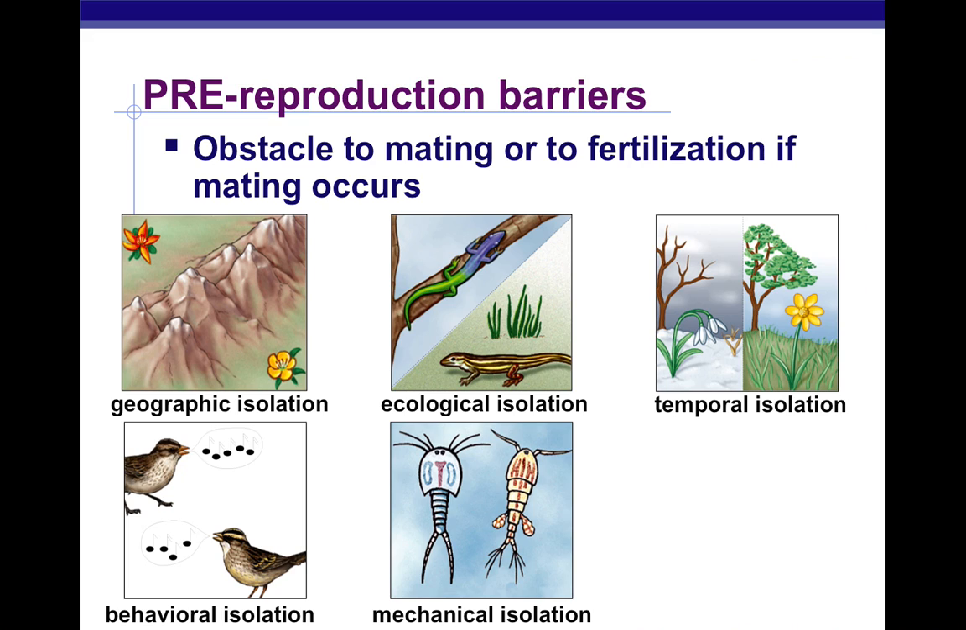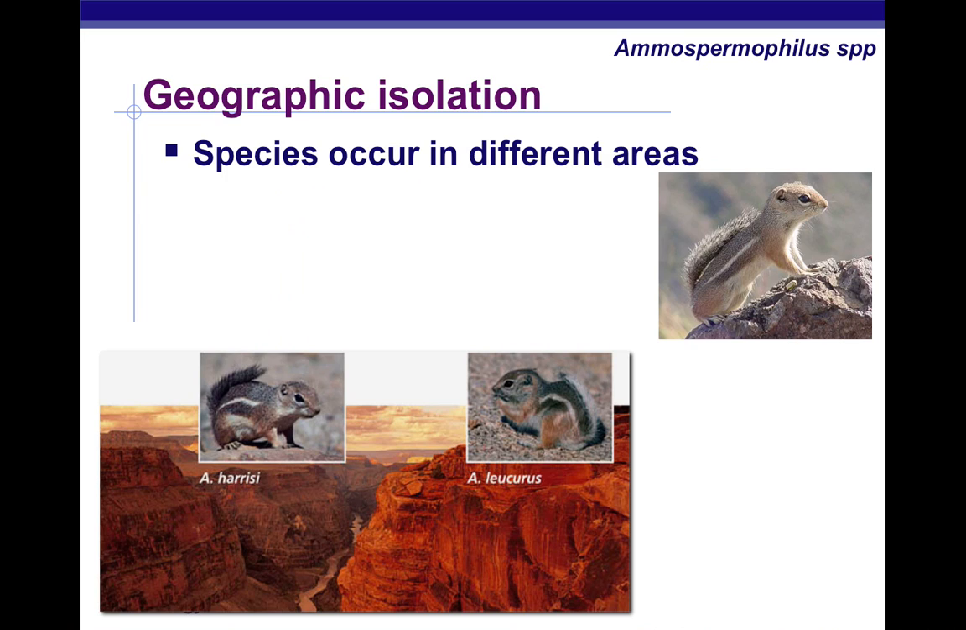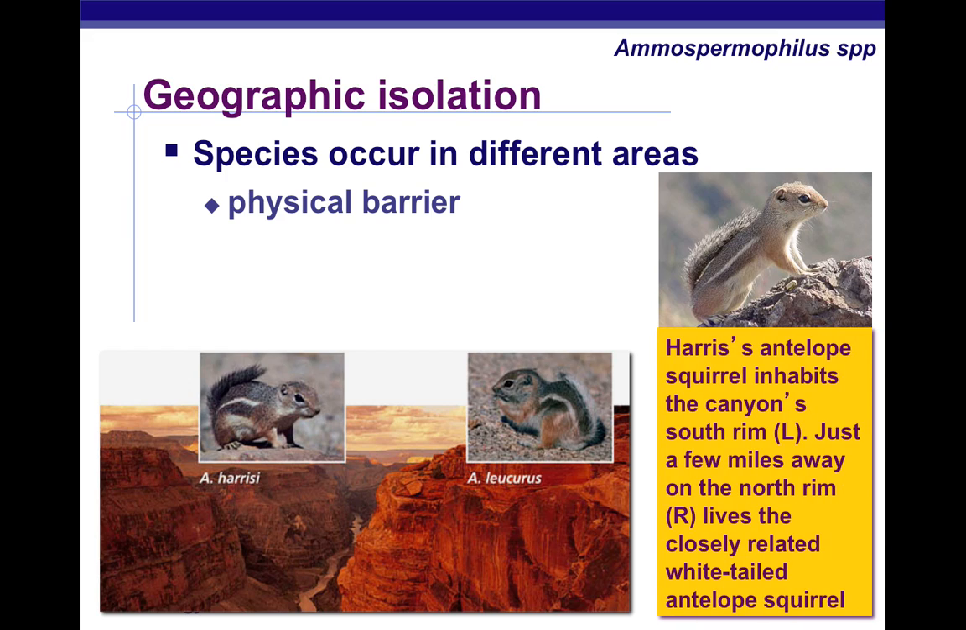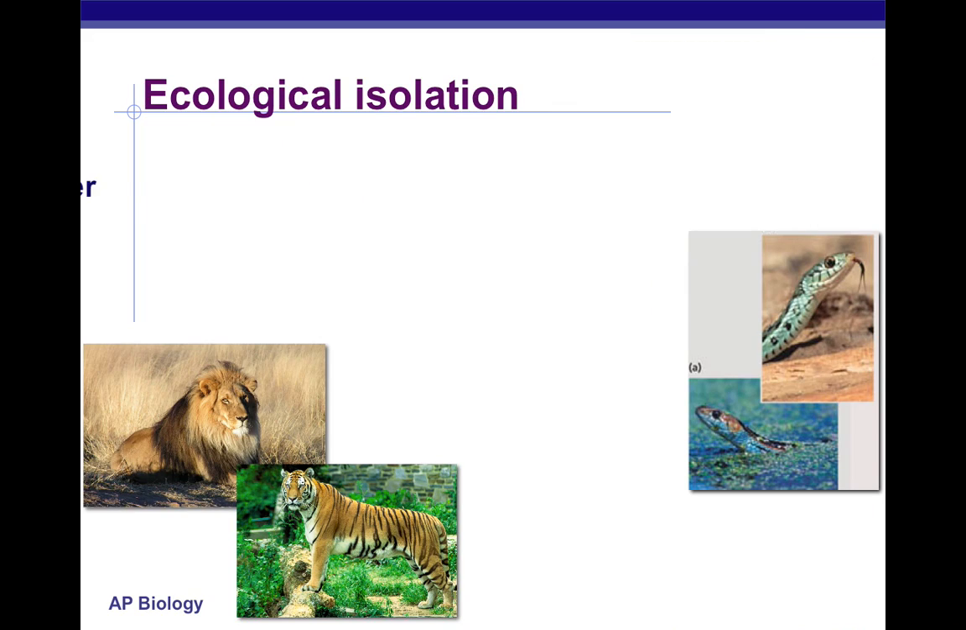And so those are the different pre-reproduction barriers, which are the ones we're going to focus on. So geographic isolation: species occur in different areas. There is some physical barrier separating the two species. They're isolated from each other. They become new species. Pretty simple as that.